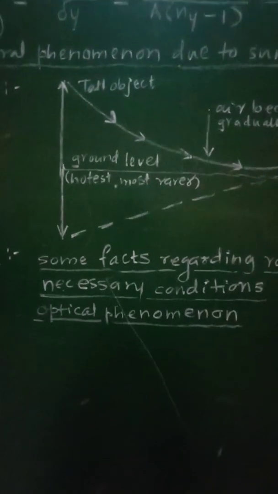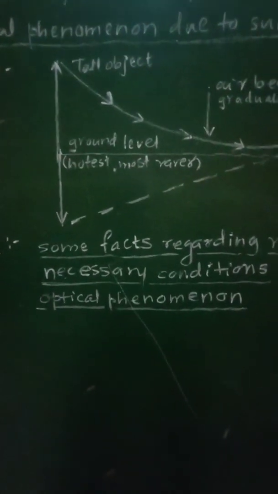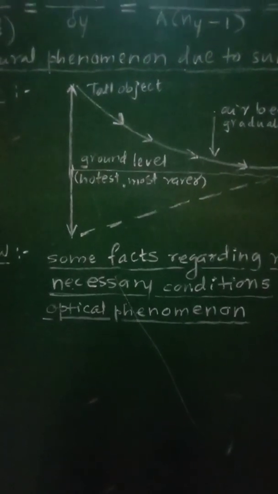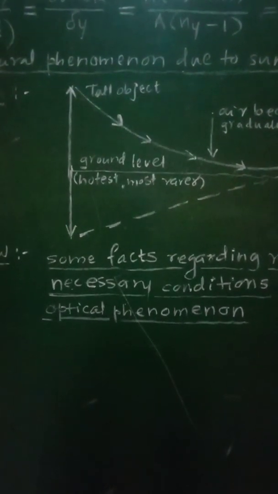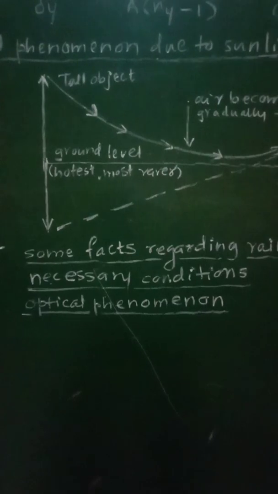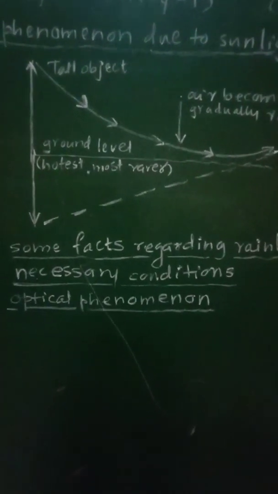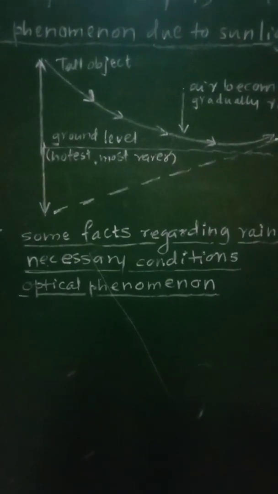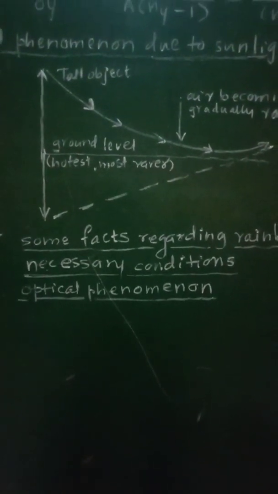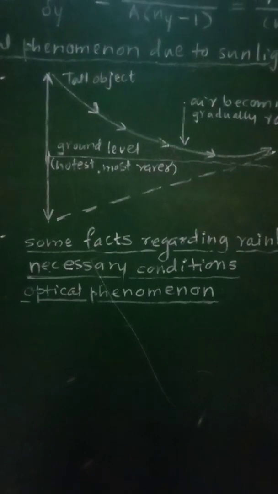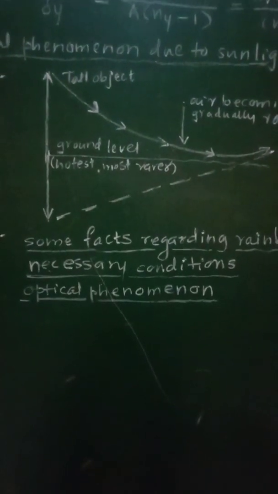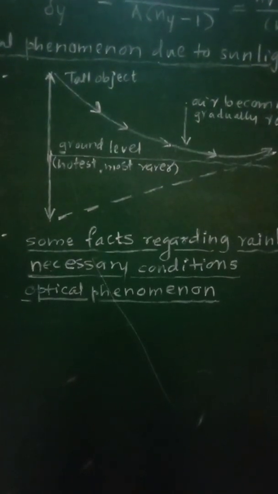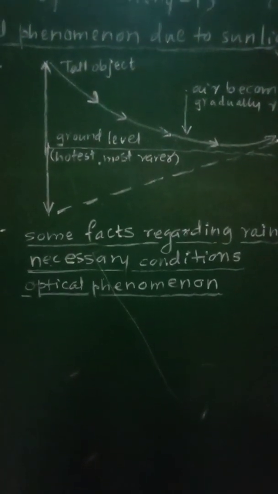So which are these facts? First one is, it is seen during rain and on the opposite side of the sun. So the back of the observer must be towards the sun. At that time only rainbow will be observed. Then it is seen only during morning and evening and not throughout the day.